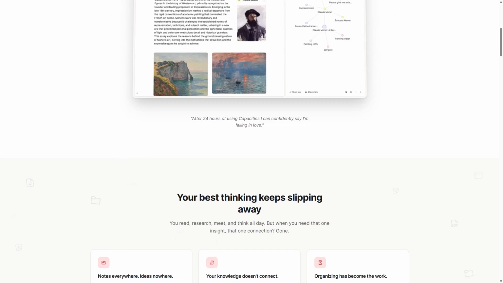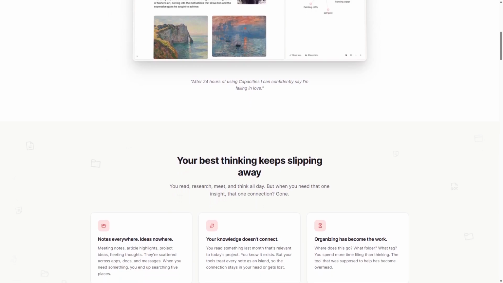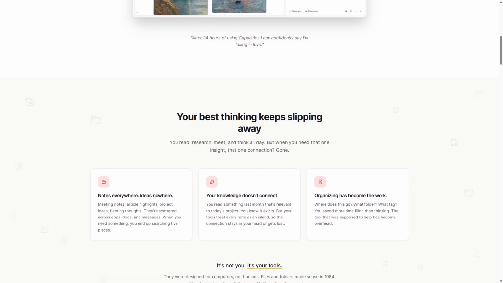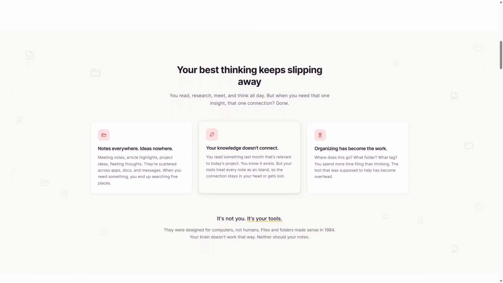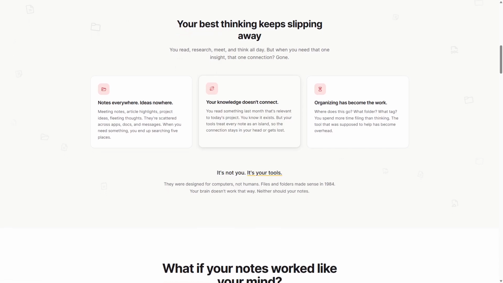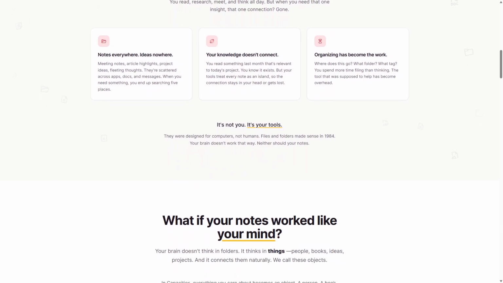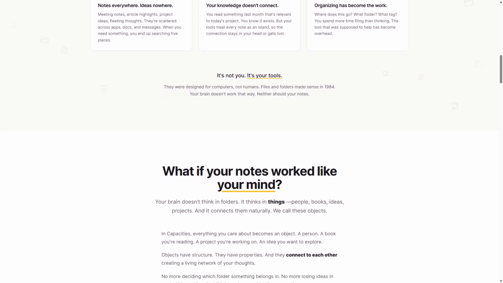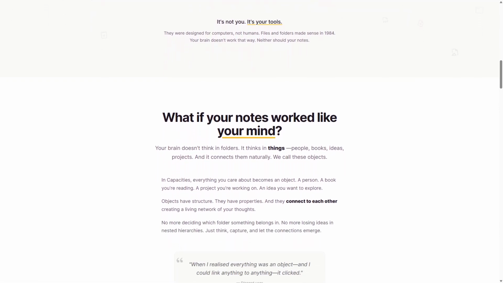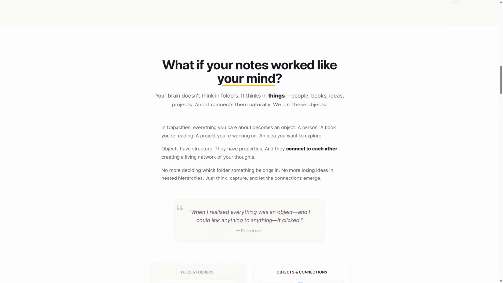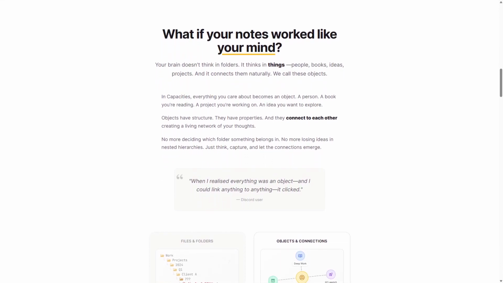Its strengths include seamless collaboration features, making it ideal for teams and individuals who thrive on visual cues. However, users may find it less suitable for those who prefer linear note-taking methods. Capacities is perfect for creative professionals, educators, and anyone who benefits from visual learning and collaboration.